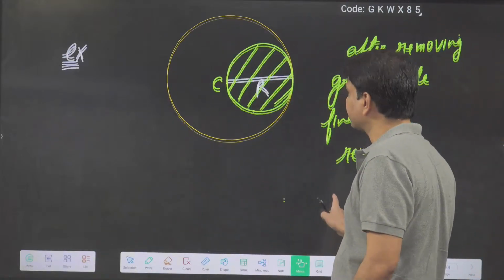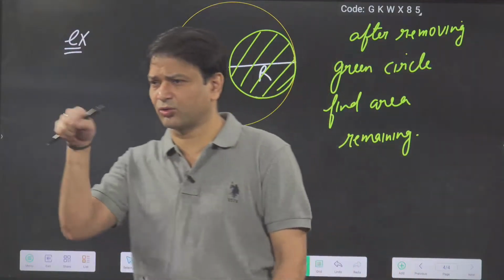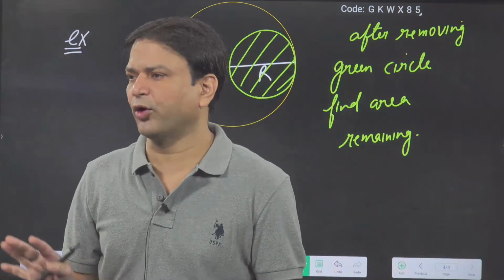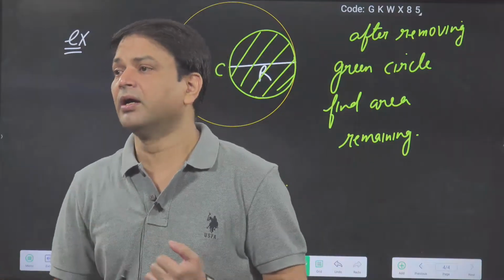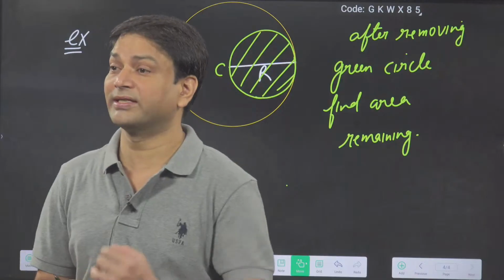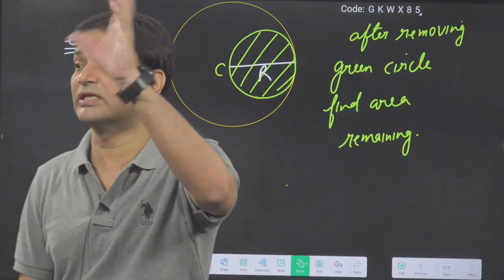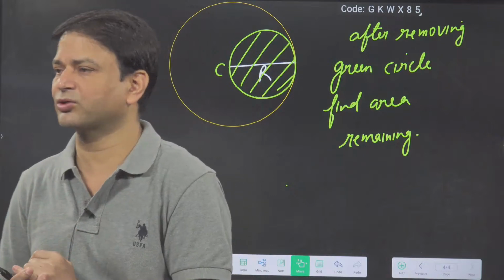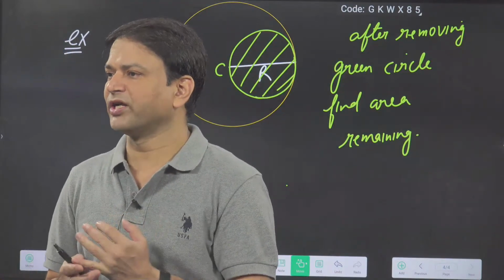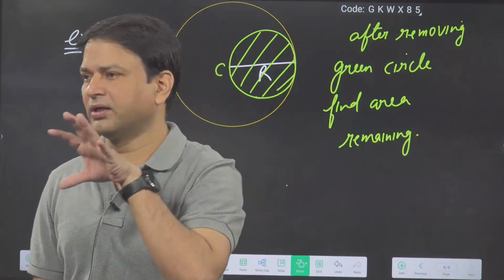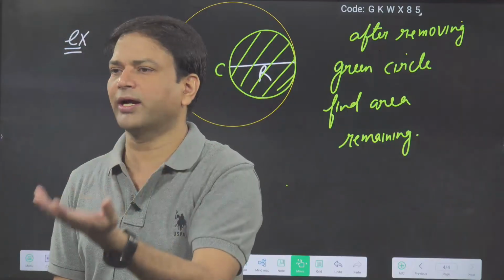After removing that green circle, after removing that circular part, it will not be a circle. So for that we don't have a formula. This type of situation we will get in rotational moment of inertia, in the center of mass problems. In gravitation also we can get it when we have a sphere. I think this year also they ask questions based on this concept, moment of inertia after removing. So when we remove the green part, it will not be a circle, and we don't have a direct formula.